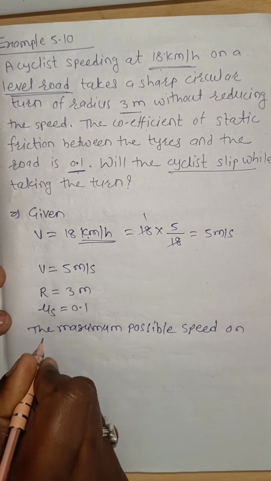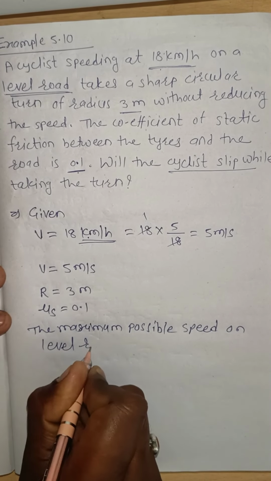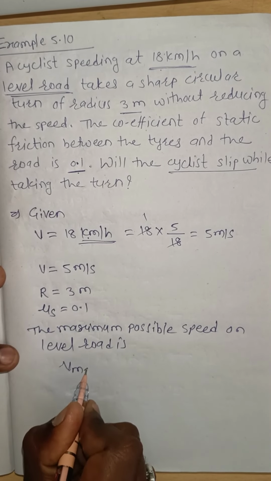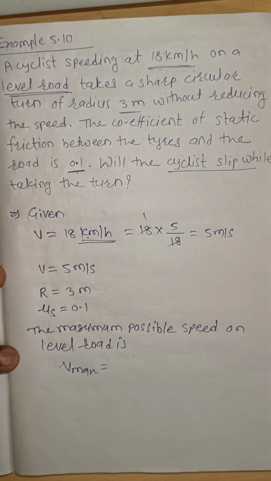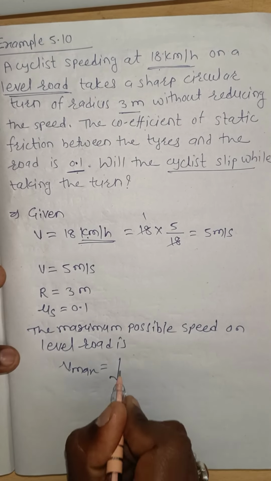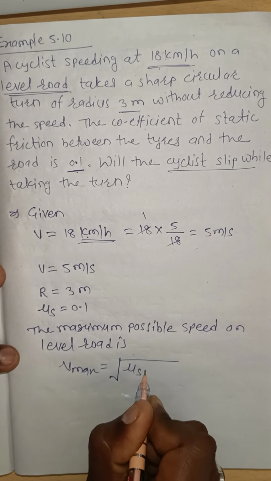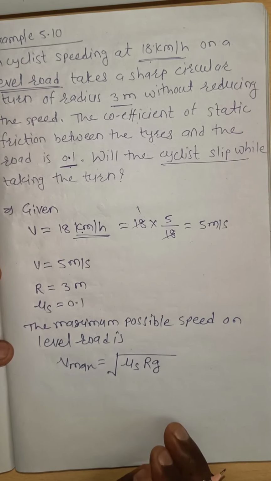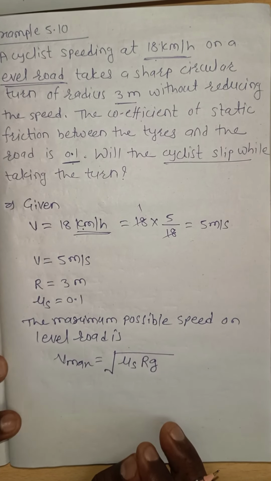What is the maximum possible speed on a level road? That is v maximum, which is equal to under root of mu s r g. This is the maximum possible speed on a level road.